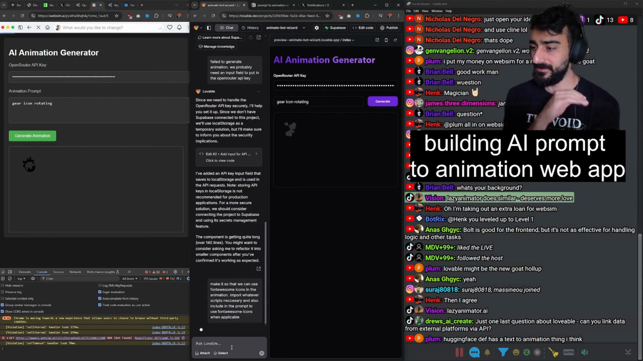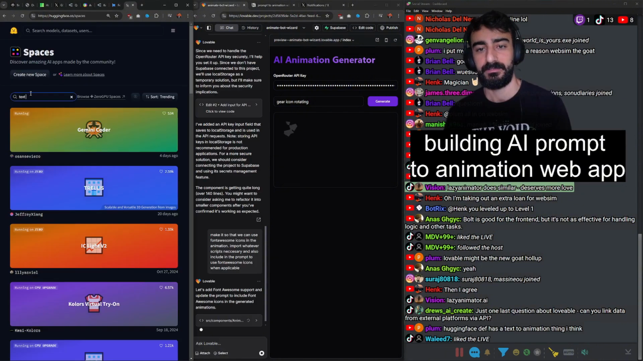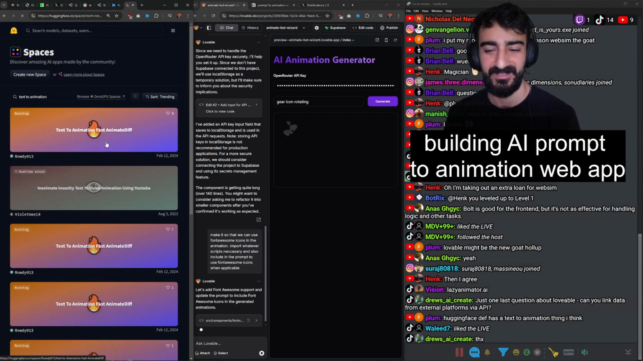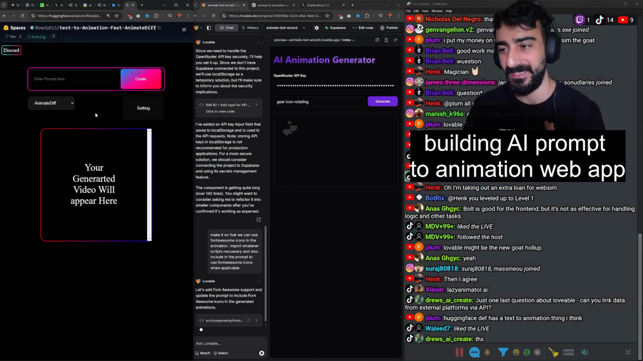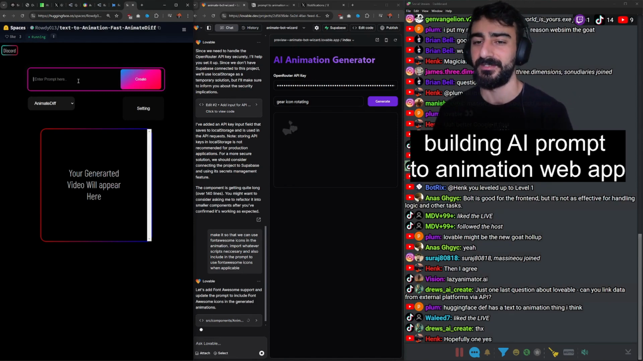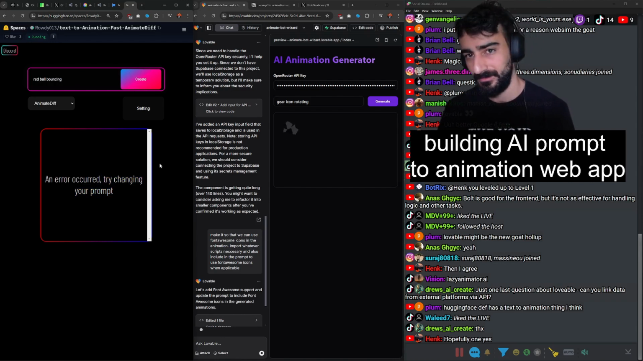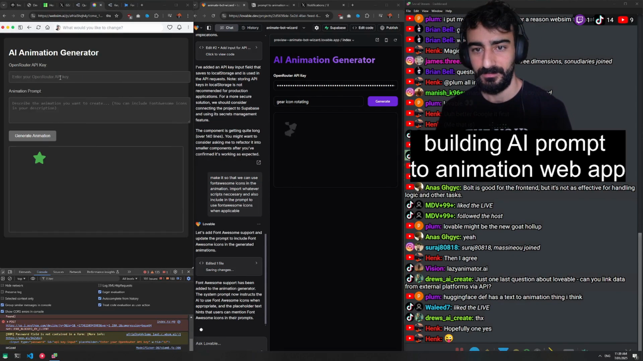Hugging Face has text to animation. Text to animation. Fast animate. This is Animate Diff, which is kind of like a video gen. I don't think it's... I want like SVG generation. It's going to be much faster and cheaper. Let's just go red ball bouncing. I could be wrong. I mean, space doesn't even work, so...